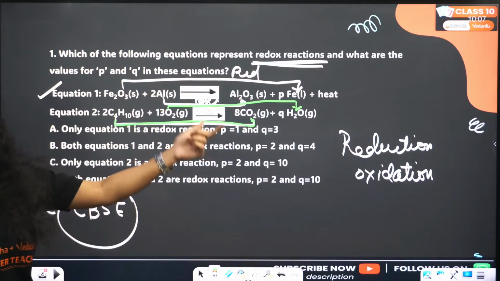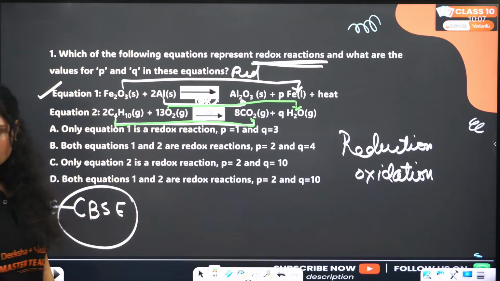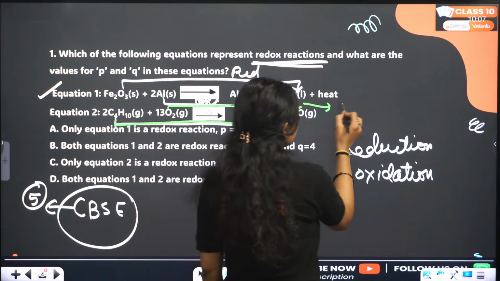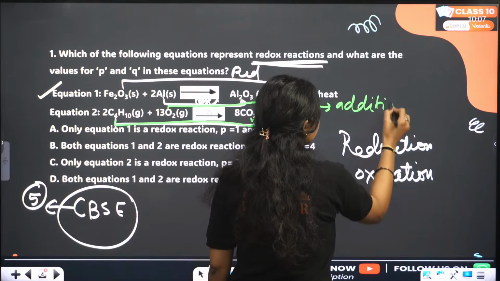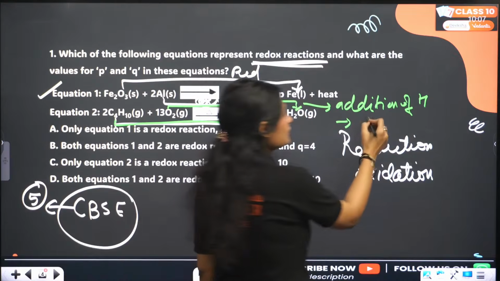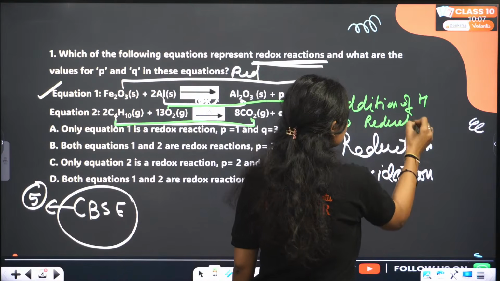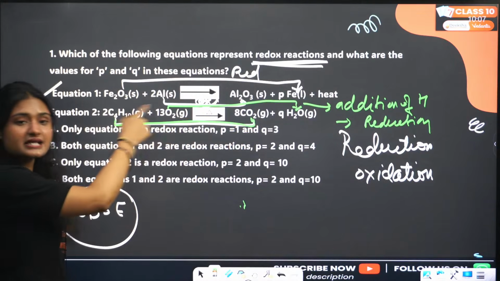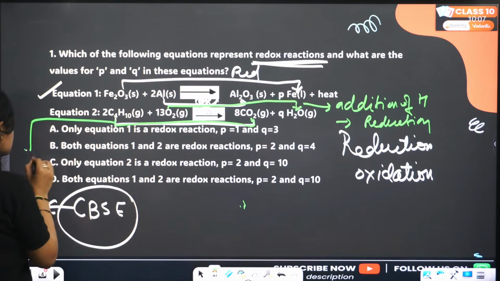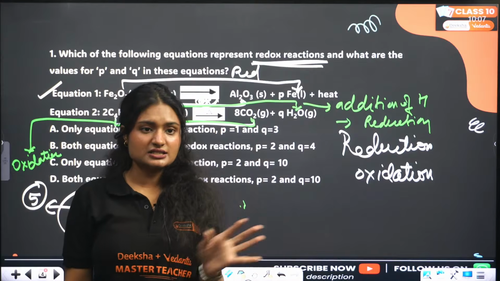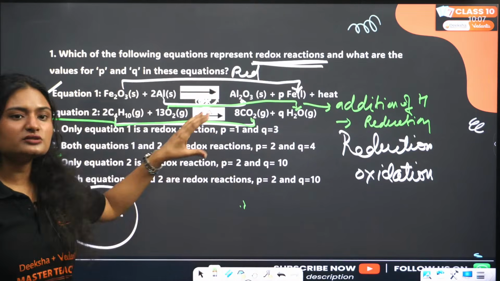So oxygen to water, that means there is addition of hydrogen. And if there is addition of hydrogen, that means it is reduction, my dear students. Yes, it is reduction. So this is reduction, and there is addition of oxygen to carbon. So that means this is oxidation. Again, if in a reaction both oxidation and reduction happen, that means it is a redox reaction, my dear students. So both of these are redox reactions.